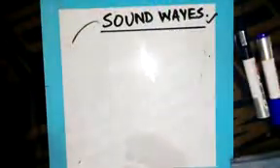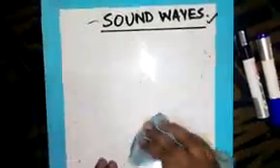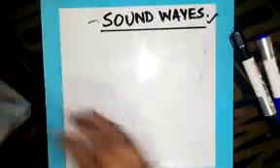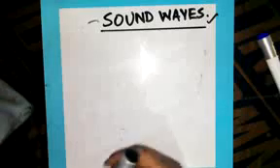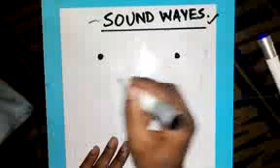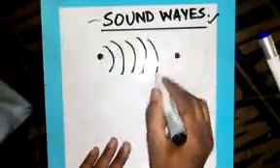After knowing the sources of sound waves, now we want to know how sound waves propagate from one point to another. That means the mechanism of sound waves moving from one point to the next point. How do sound waves travel from one point to the next?